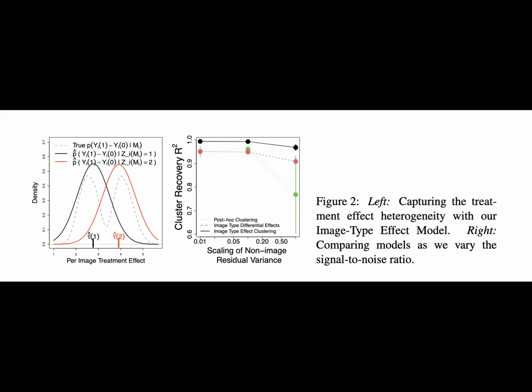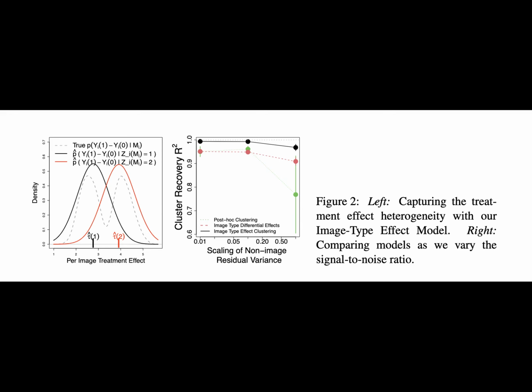In this component, we first compute image type probabilities Pi using another Bayesian CNN. Given Pi sub z equals P sub z, the image takes on cluster type Z with probability P sub z. Intuitively, while the first CNN looks for image patterns indicative of mu sub yi of 0, the second looks for patterns associated with the type of treatment response. We develop two model variants for the type response characterization, one more interpretable and the other more flexible.